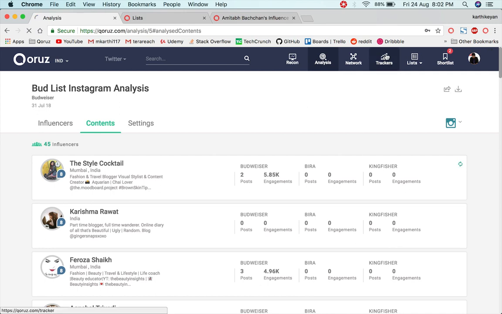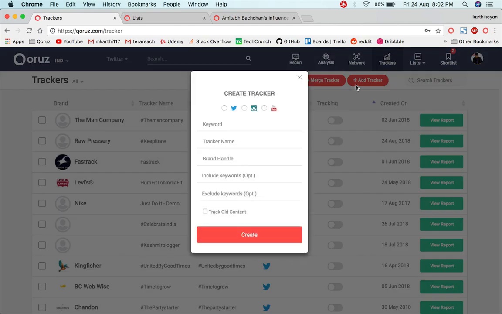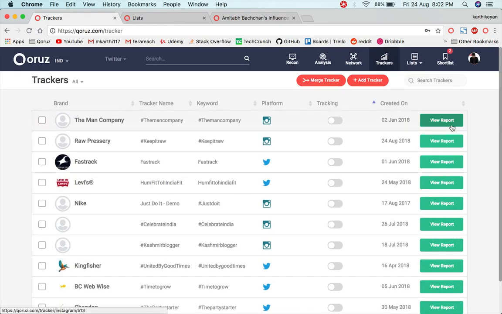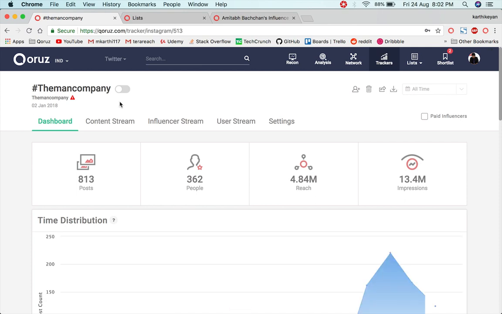That's where our trackers come into play, which is basically a hashtag based tracking, where upon clicking on add tracker and specifying the platform, you just need to mention which hashtag you want to track and click on create. I'll just show you a sample tracker here. This is a tracker which we ran for a campaign with the hashtag man company.